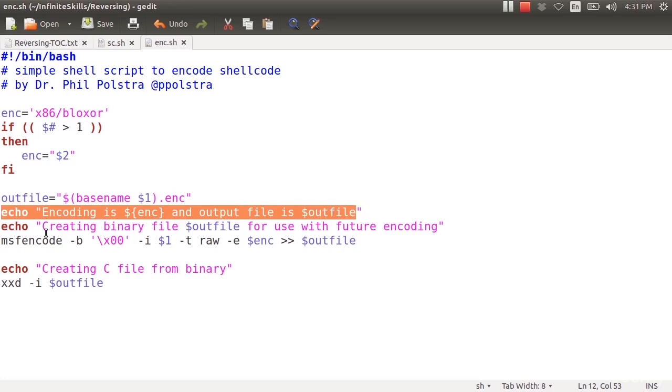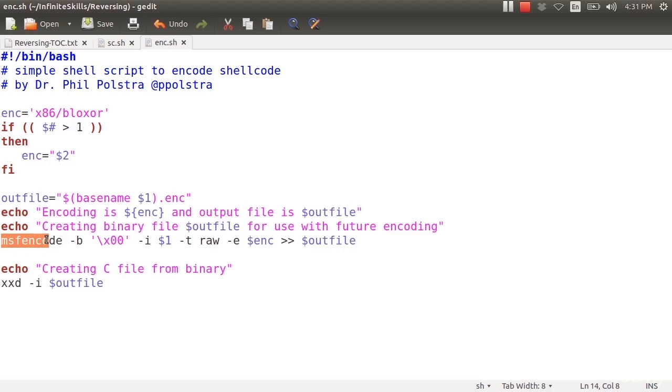I create the binary file. I call msfencode, and I give it -b \x00, which says a null byte is a bad byte. Incidentally, if you have a situation where things such as code 10 or A or D, carriage return, line feed, are problematic for you, you can also list those. By default, I'm just saying nulls are bad pretty much universally. By the way, the more bad characters you list, the longer it will take for the encoding to occur.